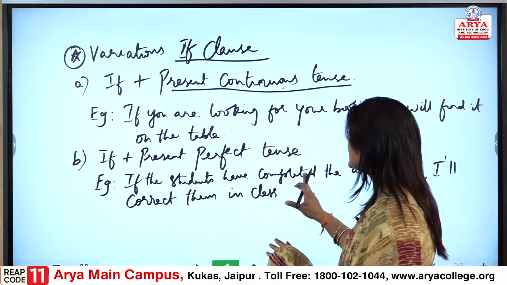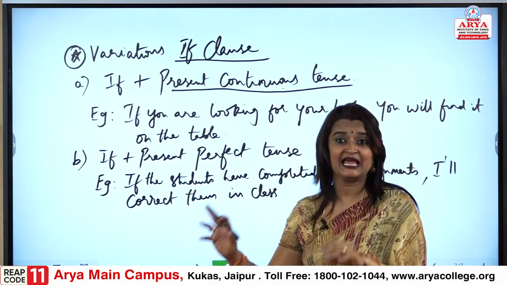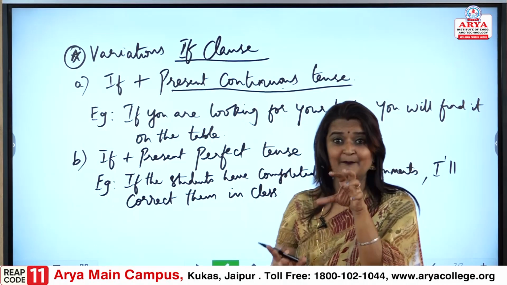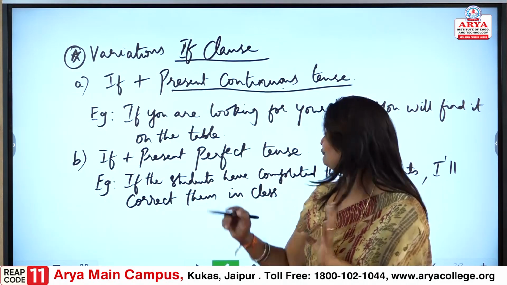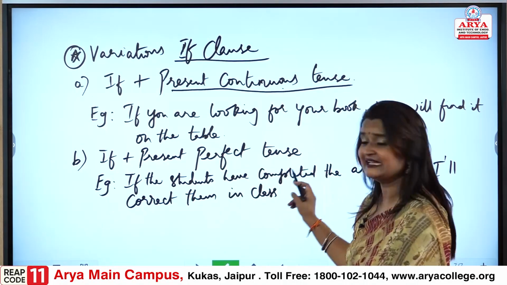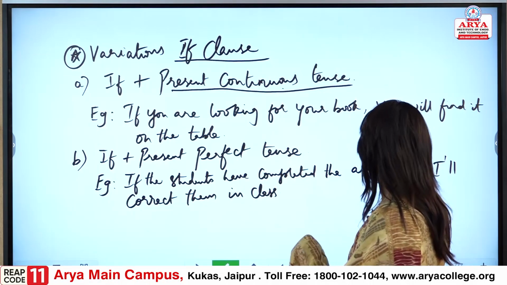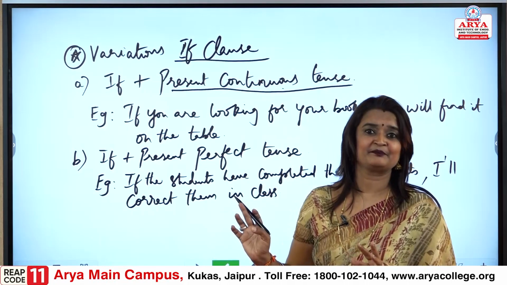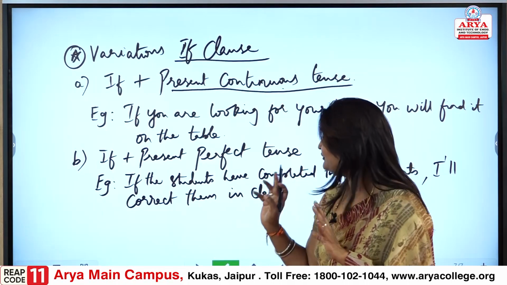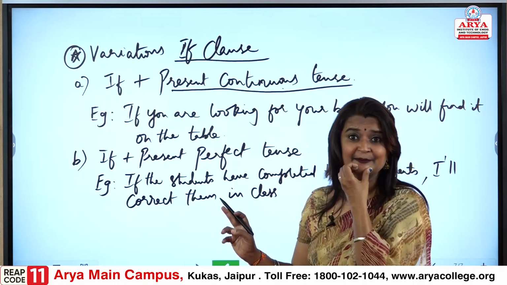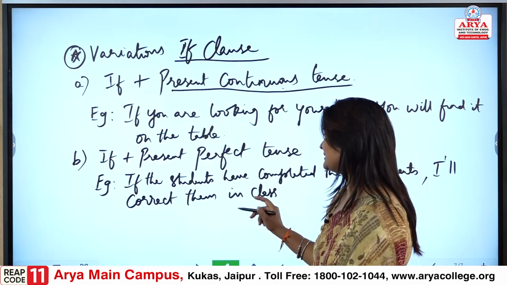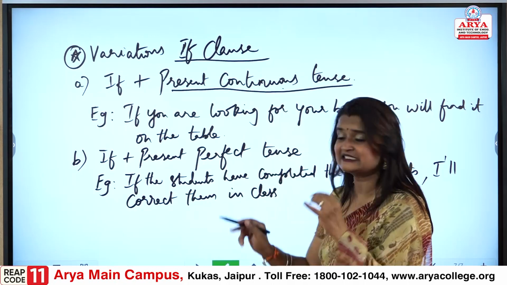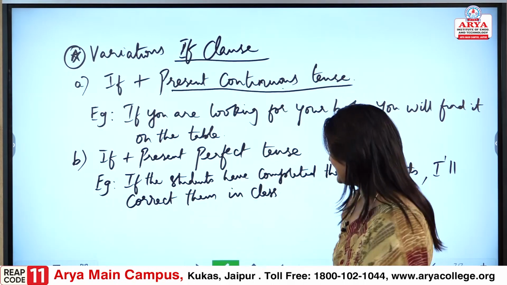If the students have completed the assignment, if they have completed it right now, so it is present perfect tense, I will correct them in the class, then she will correct it. But the first thing we are looking at is this part, have completed. So present perfect tense is what we would take care of.